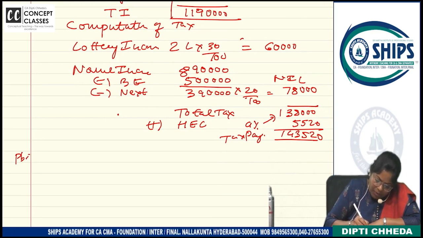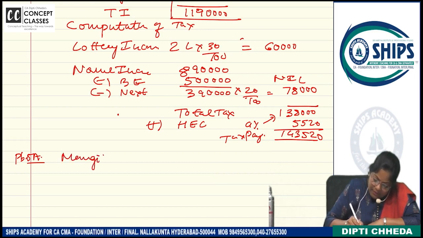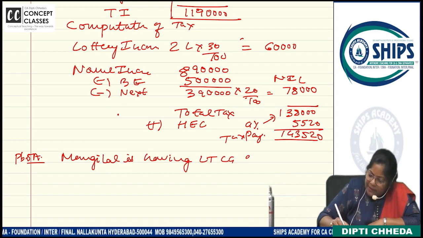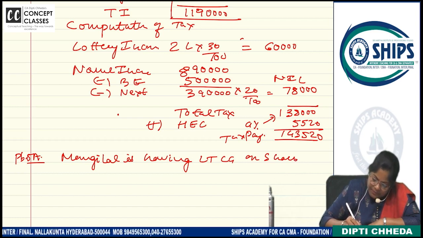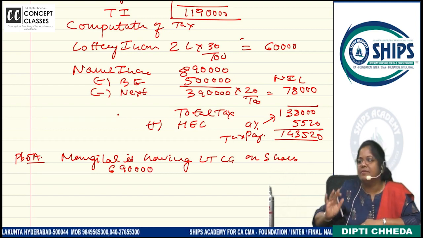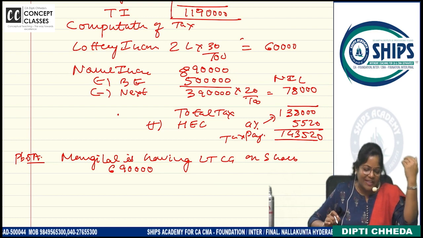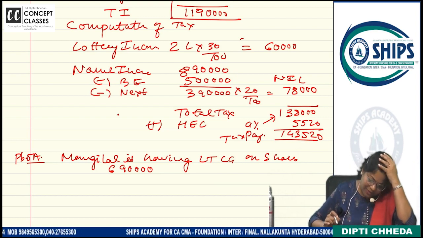Write. Problem number 5A. Mangilal is having long-term capital gain on shares, 6,90,000. As you know, you do it. It's okay if there is a lot of scratching or anything. Absolutely okay.